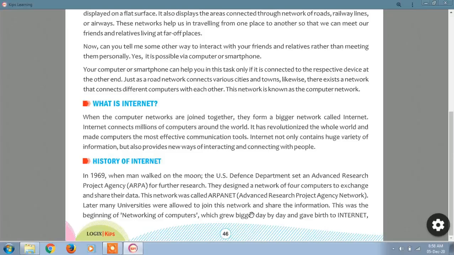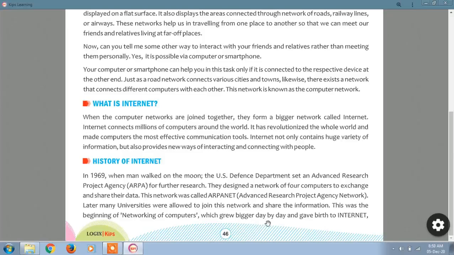This was the beginning of networking of computers. So that is the initial stage. That is the beginning stage of the computer networks, which grew bigger day by day and gave birth to the internet. It started with only 4 computers, and day by day they gave permission to other systems or other bodies to connect in this network, and so this network grew bigger.